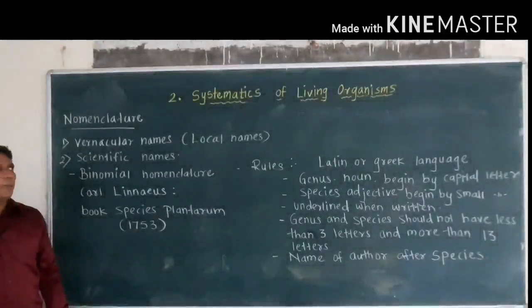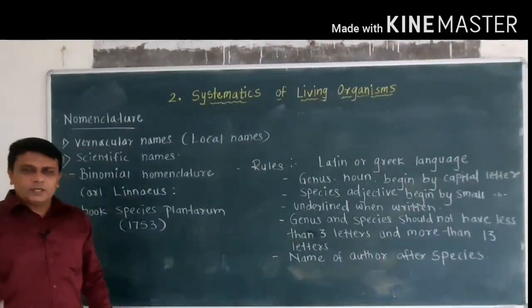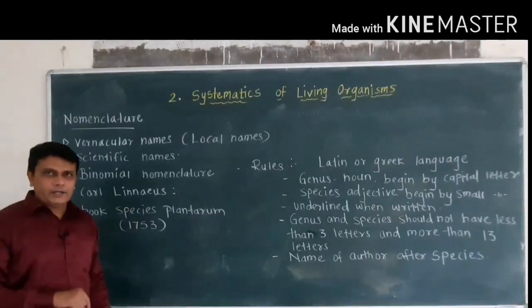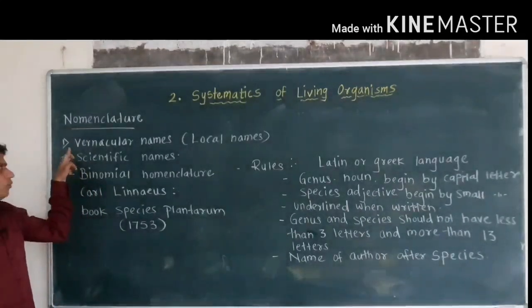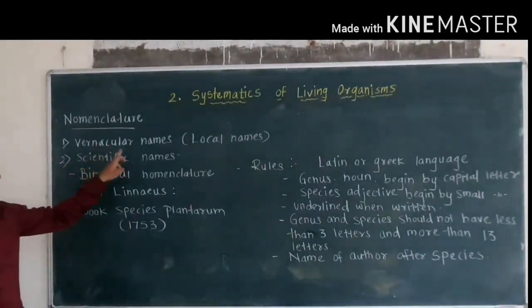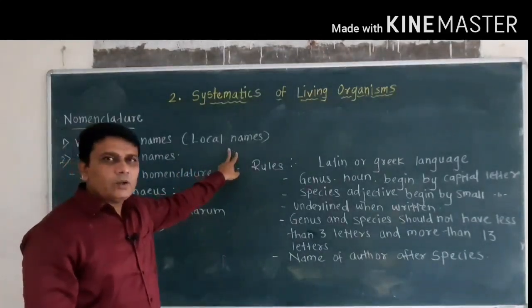Now we will learn the topic, that is nomenclature. Nomenclature means giving a name to a properly identified object or organism. Nomenclature consists of vernacular names and scientific names. Vernacular names are also called local names.